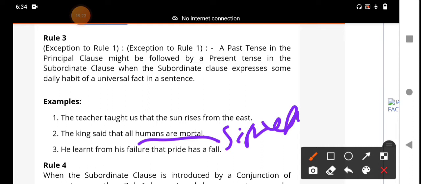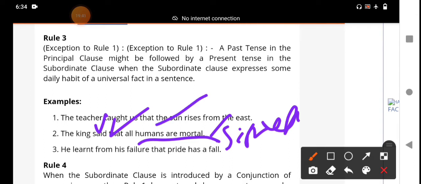Even though "said" is simple past, "The king said that all humans are mortal." If the main clause is in the past tense, the subordinate clause is in the simple present tense. Why? Because it is a universal truth. "The sun rises" is also a universal truth.